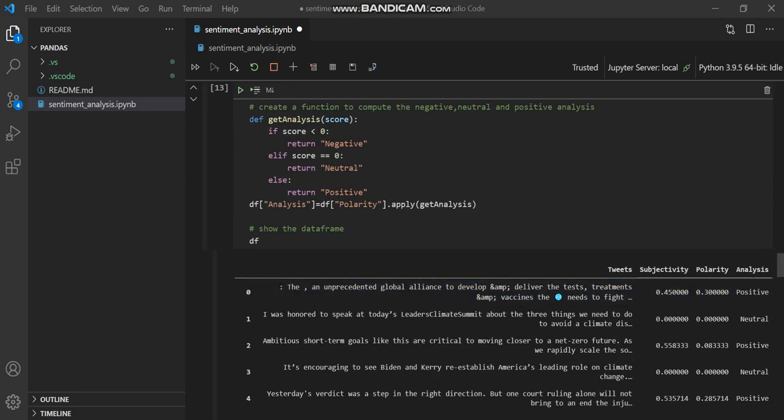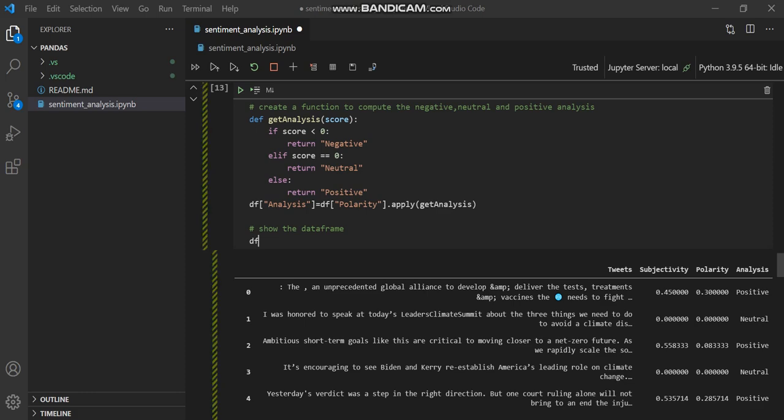And here I define a new column, df dot analysis, with df dot polarity. Basically, I'm performing this operation on my polarity column, with dot apply and my function name.